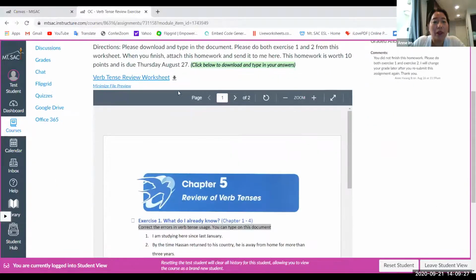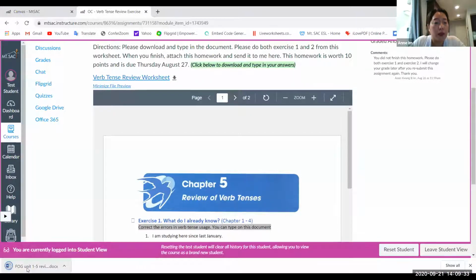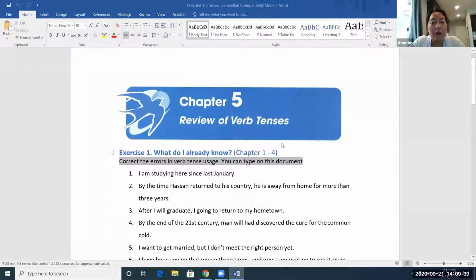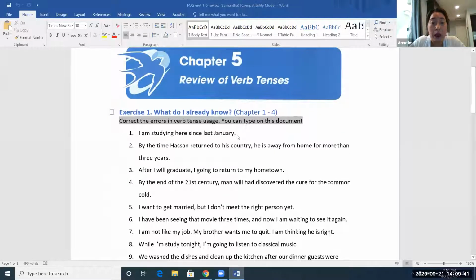So first you need to download. Again, there's the arrow. You can download. And then you can type. Most of these assignments I allow you to type in. So like, for example, correct the errors in verb tense usage. I am studying here since last January. Wrong. It is I have been studying here since last January.